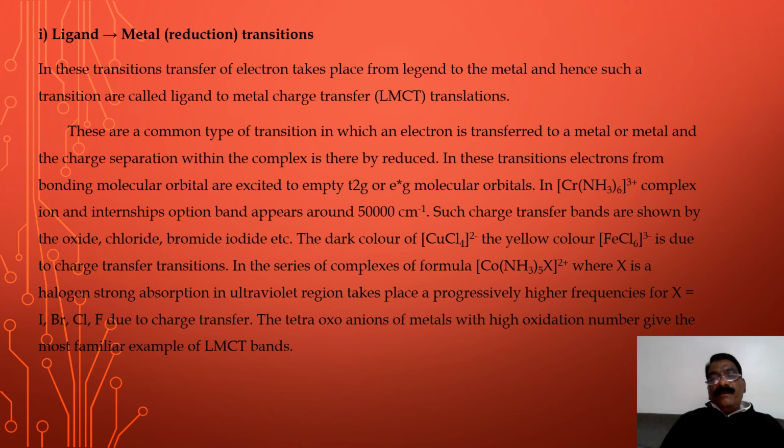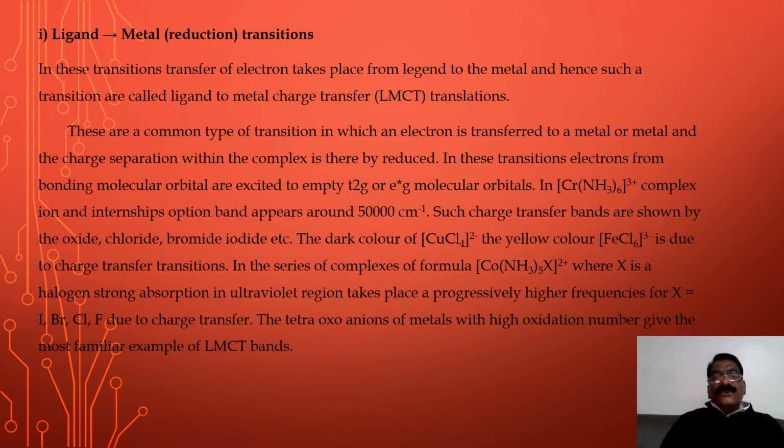In the series of the complex formula Co(NH3)5X 2 plus, where X is halogen, strong absorption in the ultraviolet region takes place at progressively higher frequencies for X in the order I, Br, Cl, F minus.